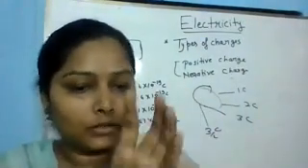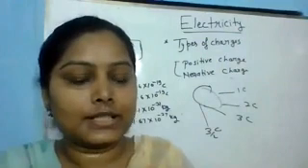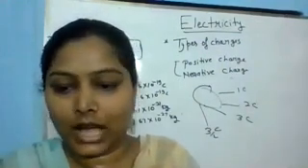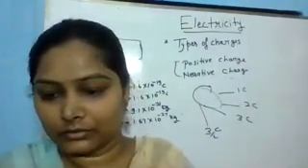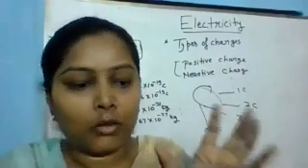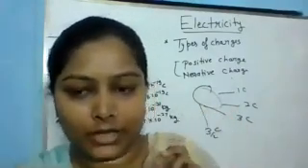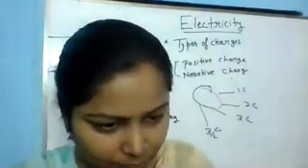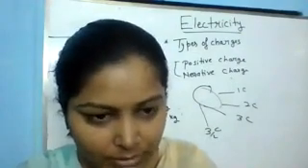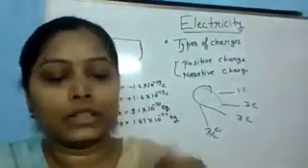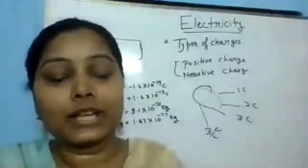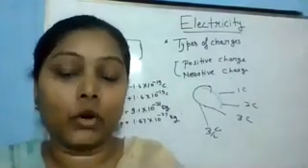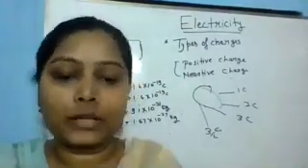Coulomb is the unit of charge. Is this clear? Answer in chat quickly. Coulomb is the unit of charge. Ma'am, do we have any SI unit of electricity? See, I'm talking about the SI unit of electricity. Now you can ask me the SI unit of electric current, or the SI unit of electric power.